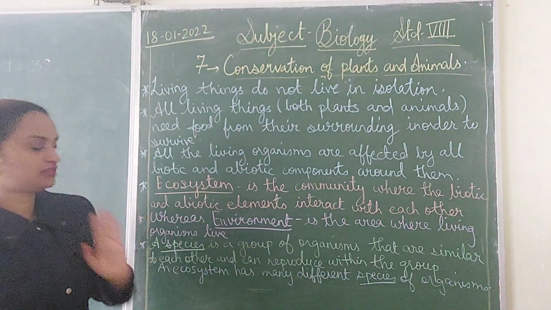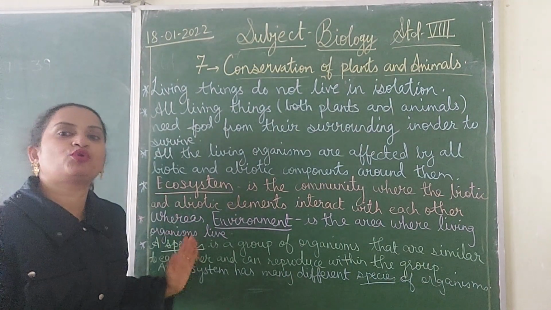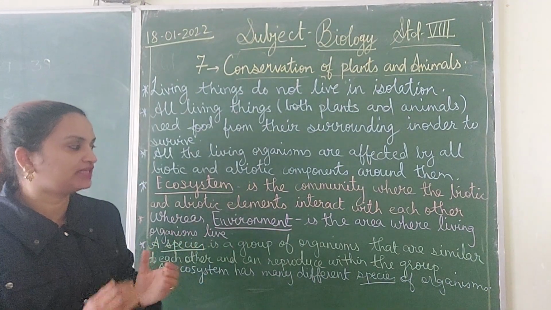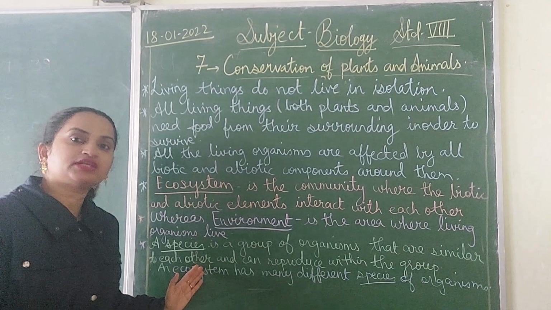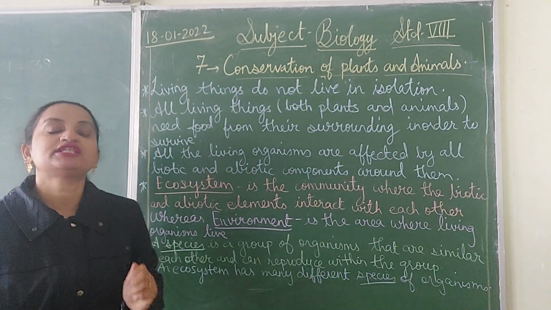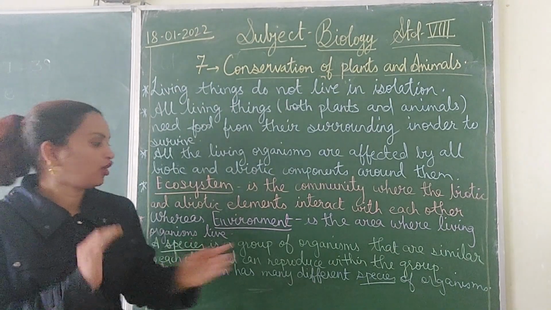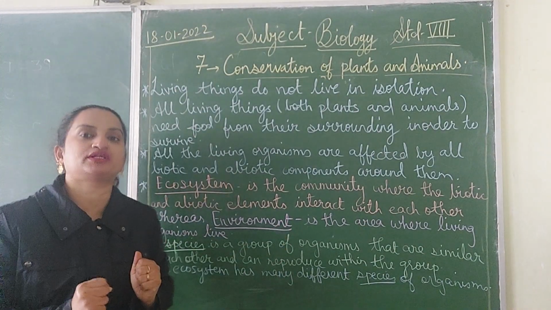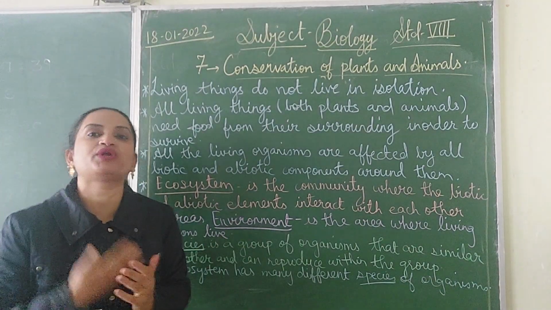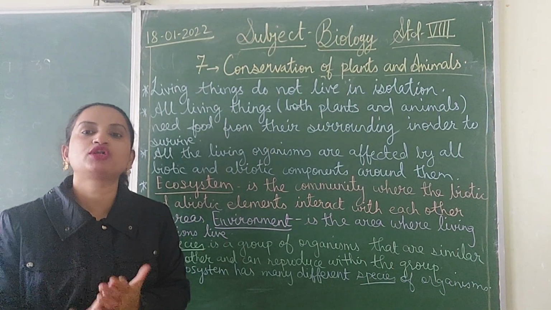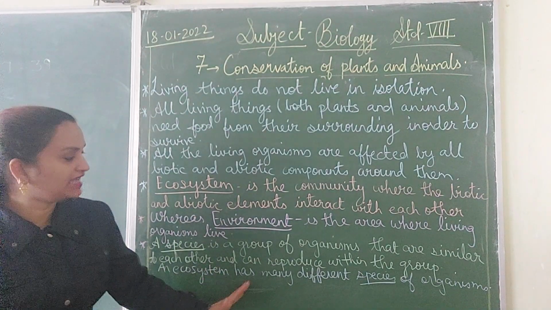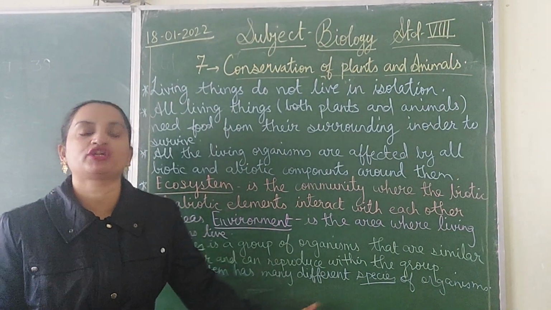Now, species. The third term that we are going to do is the species. Species is a group of organisms that are similar to each other and can reproduce within the group. So, species is a group of organisms that are similar to each other and they reproduce within the group to increase their number. So it is called a species. And an ecosystem has many different species of organisms.